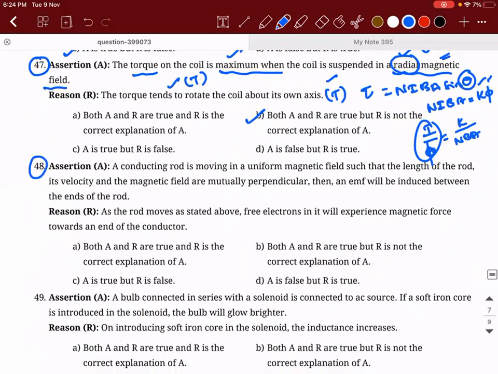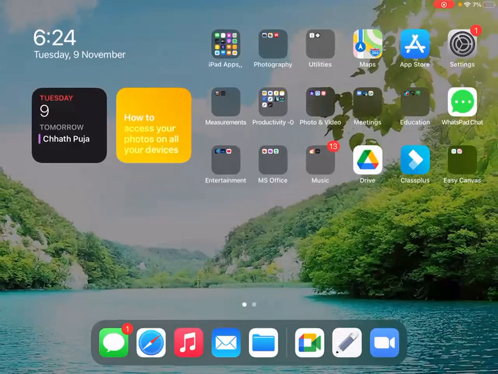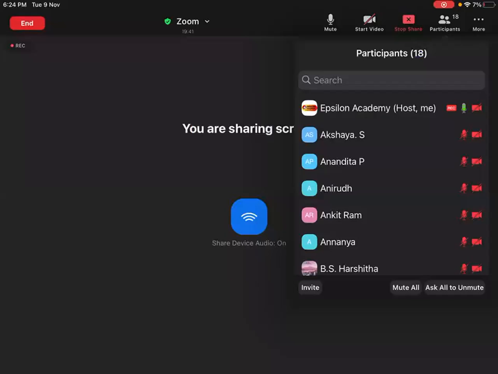48. A conducting rod is moving in a uniform magnetic field such that the length of the rod, its velocity, and the magnetic field are mutually perpendicular. Then an EMF will be induced between the ends of the rod. Correct? What is the name of this EMF? Guys, are you there? So, what is the name of this EMF? This is motional EMF. It is true.